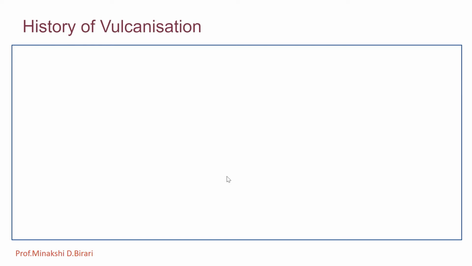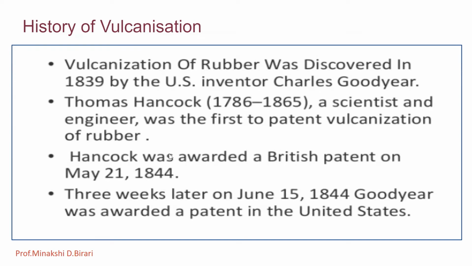Now first of all we will see the history of vulcanization. Vulcanization of rubber was discovered in 1839 by the US inventor Charles Goodyear. Thomas Hancock, a scientist and engineer, was the first to patent vulcanization of rubber. Hancock was awarded a British patent on May 21, 1844. Three weeks later, on June 15, 1844, Goodyear was awarded a patent in the United States.